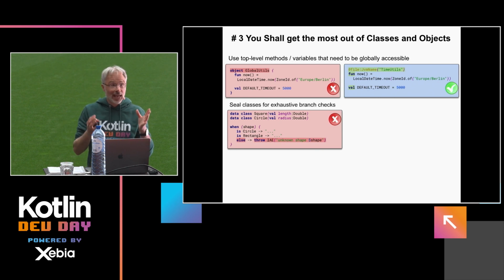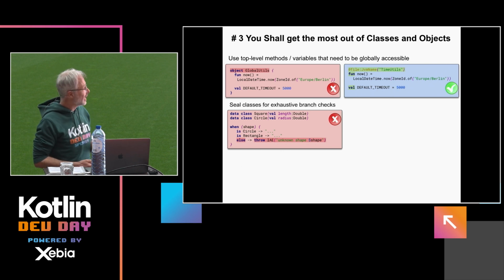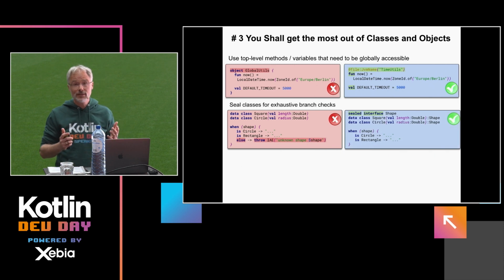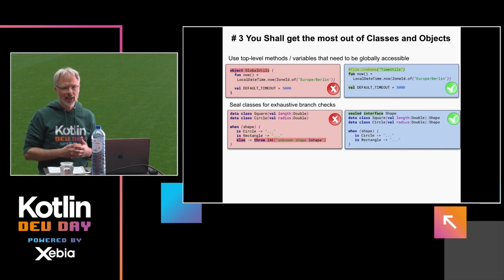In some cases, you have exhaustive branch checks. In this case, it's kind of annoying that we have to provide this else case, or we should provide it, which probably will never be called. The remedy here is simply to use sealed interfaces or classes, which then makes the when check aware that, hey, I've checked all the possible conditions, similar to enums, and we are fine.